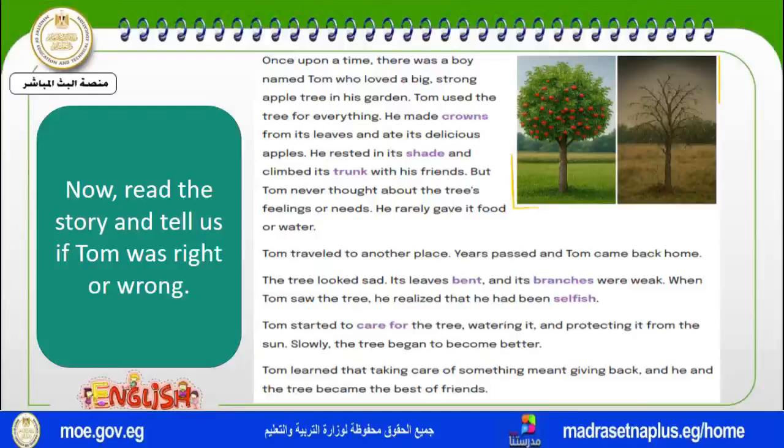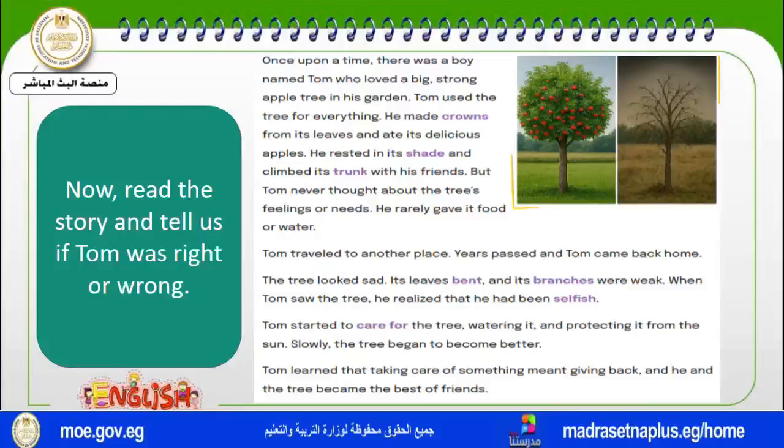Let's start reading the story. Once upon a time, there was a boy named Tom who loved a big, strong apple tree in his garden. Tom used the tree for everything. He made crowns from its leaves and ate its delicious apples.